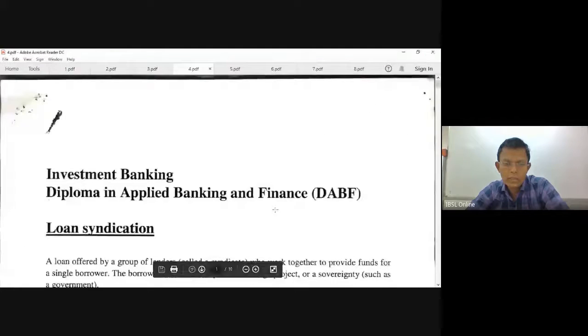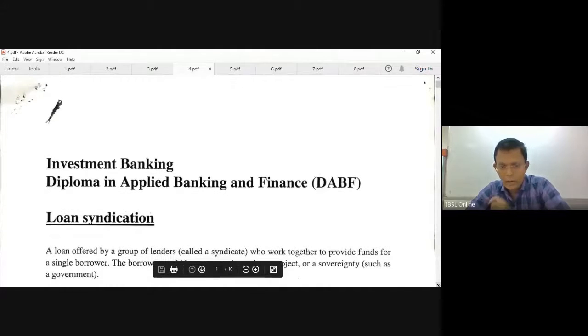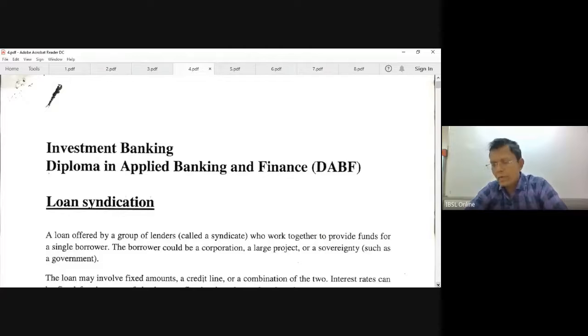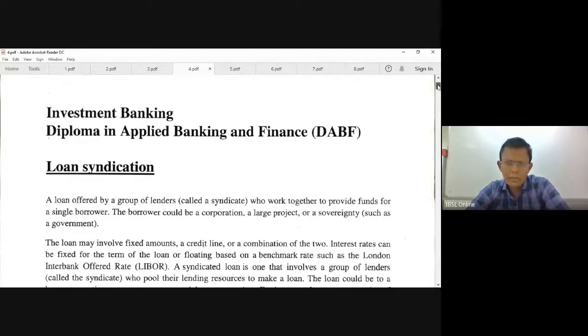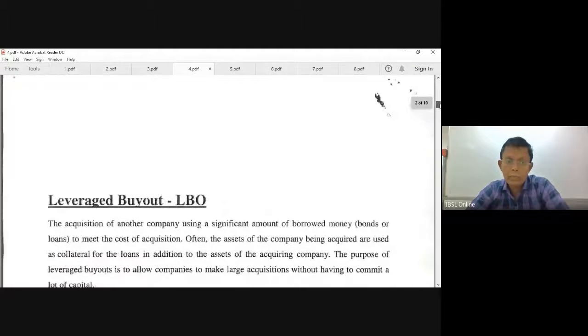This is the loan syndication too. Loan syndication means if you can't give the loan to one customer, you then share it among several lenders. And I have written down some management buyout and leverage buyout as well. That is also very important, two words in your exam.